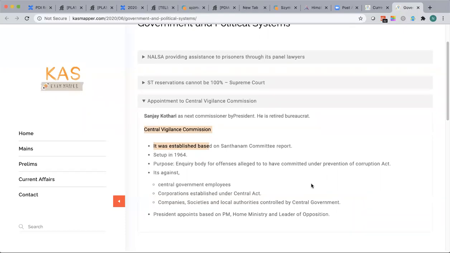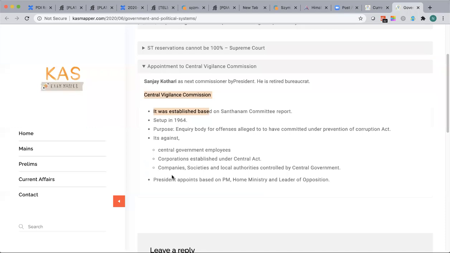Got it? These are the typical prelims kind of questions. The Central Vigilance Commission, they can give the following options: an inquiry body or a penalizing body. Have you ever heard of the Central Vigilance Commission arresting someone? No, but we have heard of the CBI arresting someone. That's the difference. CBI also inquires against corruption, if you follow the news carefully, and they go to the sessions court and get an arrest warrant against those corrupt employees. But can the CVC do that? No, they can't, because they're only inquiry in nature. Getting the difference?